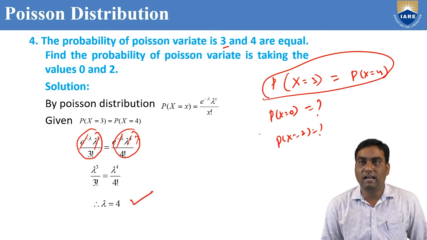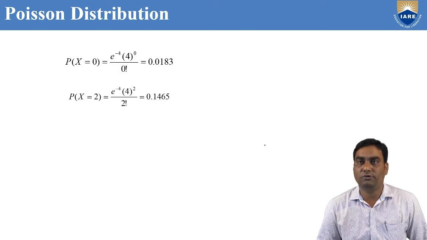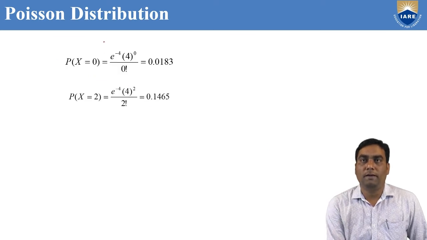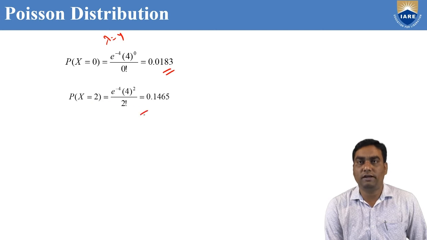So after getting lambda equal to 4, we can find P of x equal to 0 and P of x equal to 2, where lambda equal to 4. E power minus lambda, lambda power 0 by 0 factorial. Similarly, P of x equal to 2 also we can find out because we know the lambda value equal to 4.